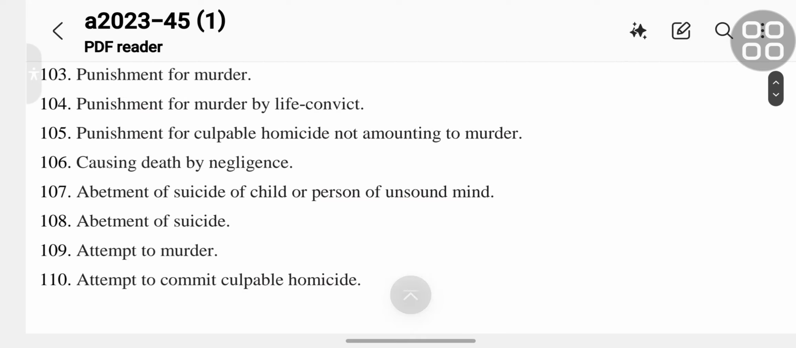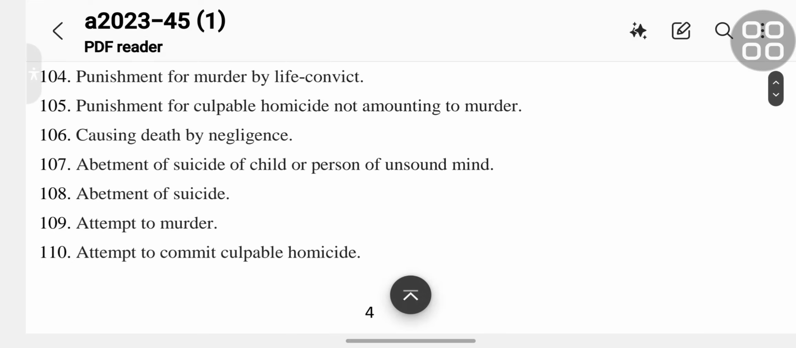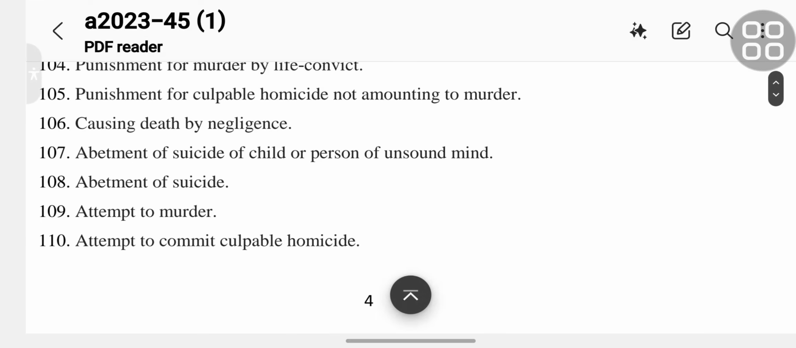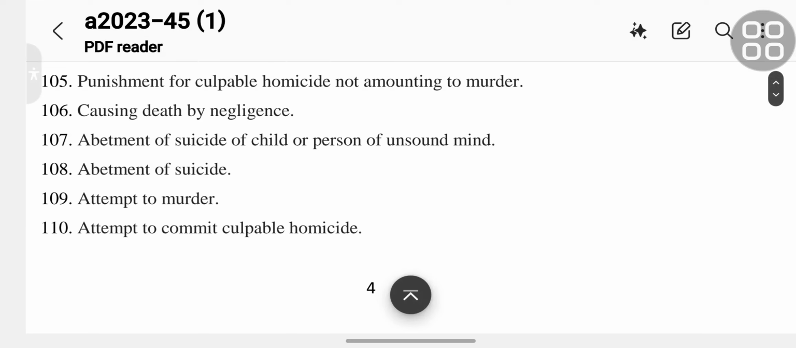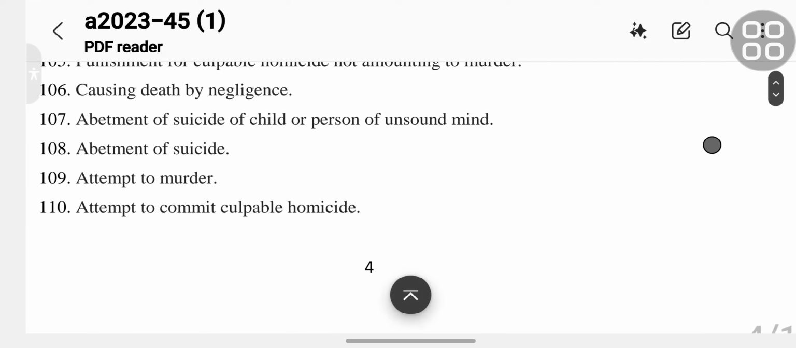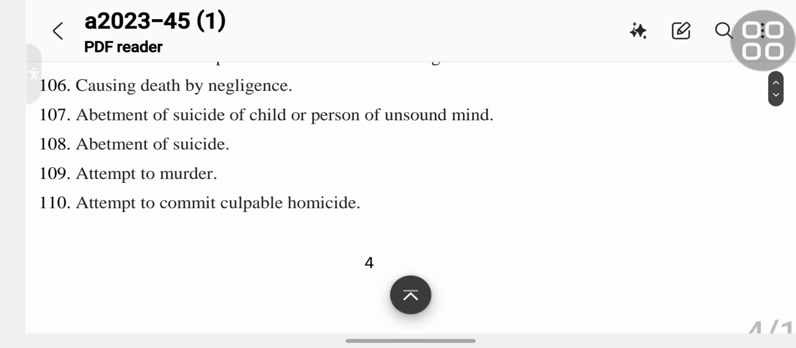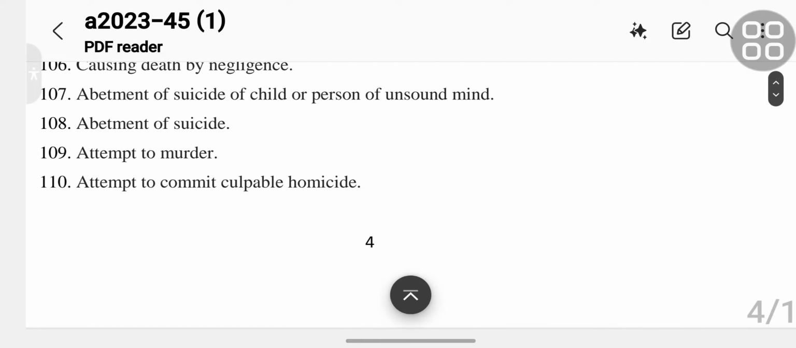104 punishment for murder by life convict. 105 punishment for culpable homicide not amounting to murder. 106 causing death by negligence. 107 abetment of a suicide of a child or a person of unsound mind.